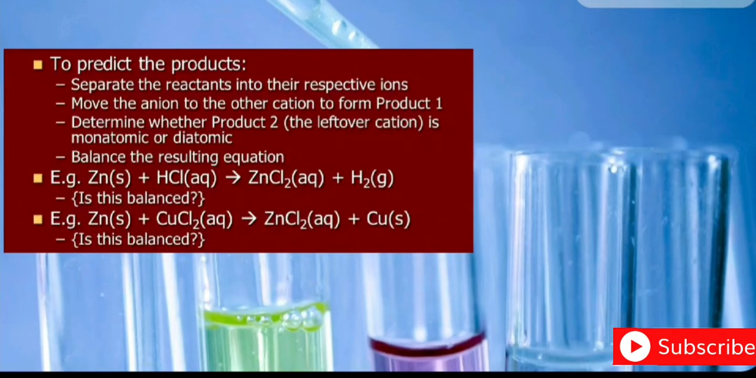For example, if zinc reacts with copper chloride solution, I have told you the tricks. Zinc is a metal. Definitely, it will replace the cationic part. So, in place of the copper, you can write ZnCl2 plus.